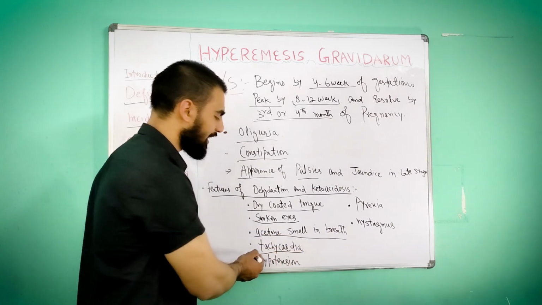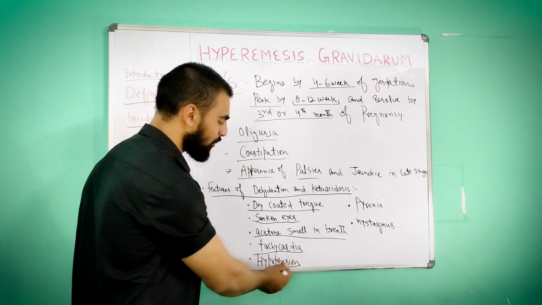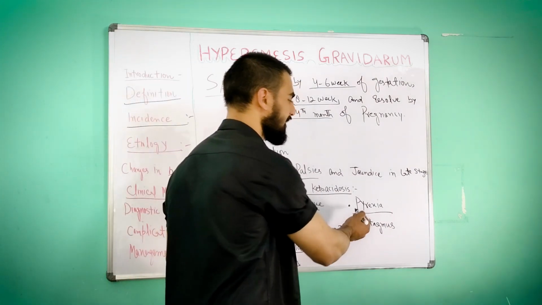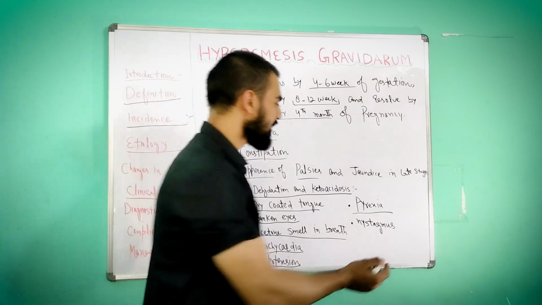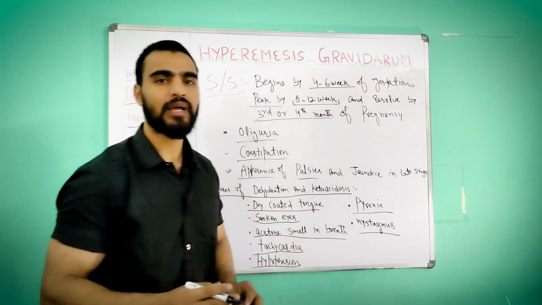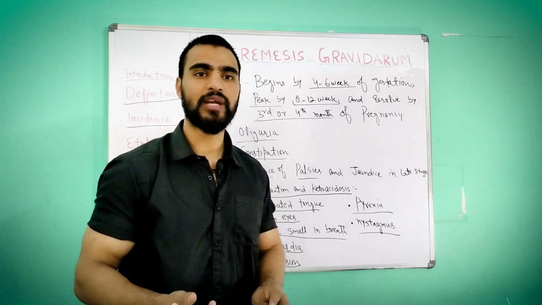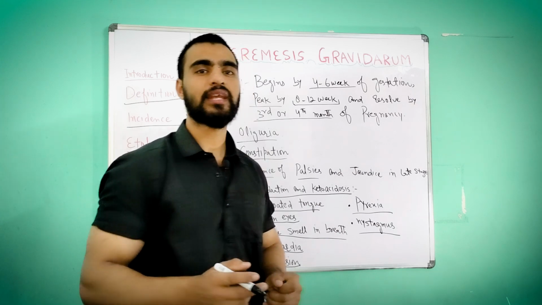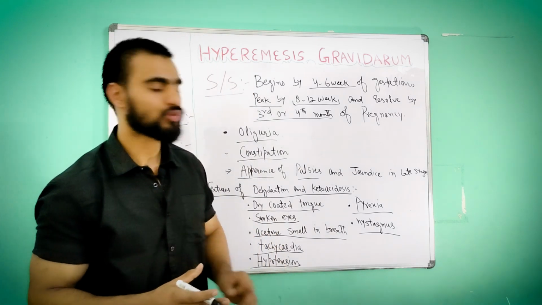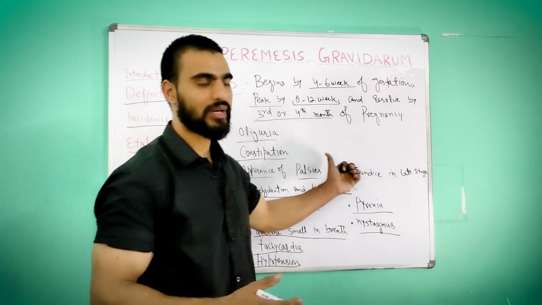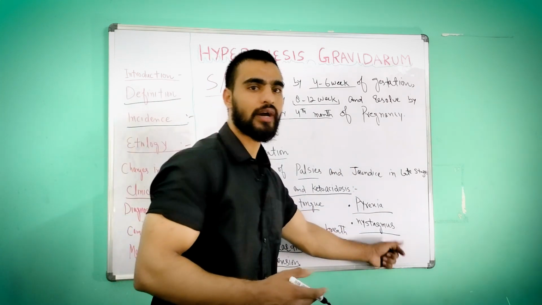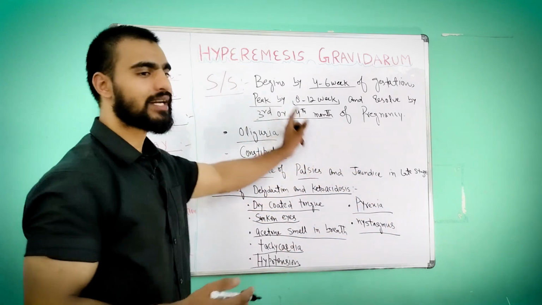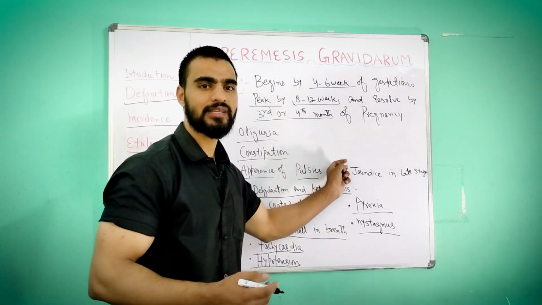Then tachycardia, increased heart rate. Then hypotension, which means decrease in blood pressure. Then pyrexia, that means fever will also occur. And nystagmus, which means abnormal eye movements. One complication of hyperemesis gravidarum is retinal damage, and bleeding from the eye can also occur because of severe hyperemesis gravidarum. So nystagmus can occur. Got it? So these are the signs and symptoms of hyperemesis gravidarum.